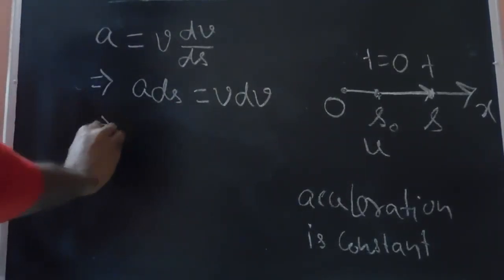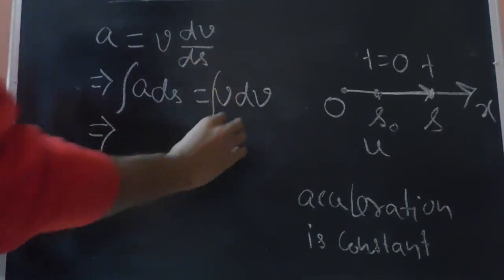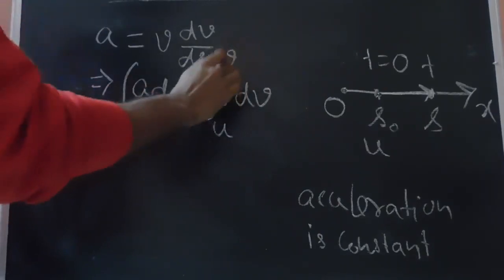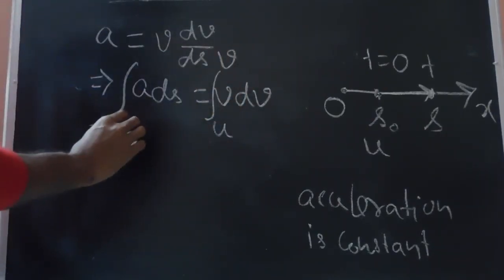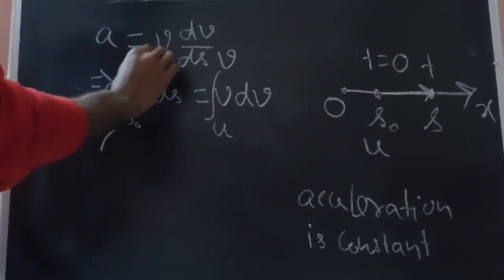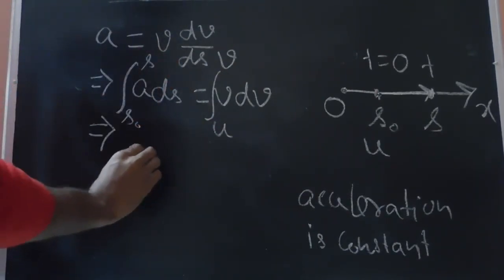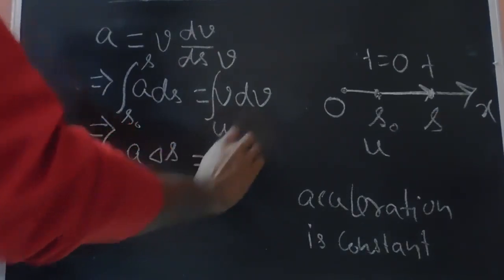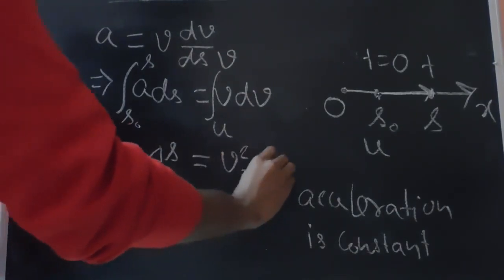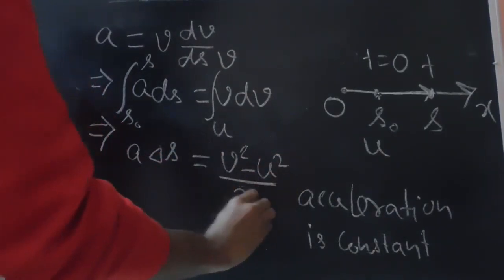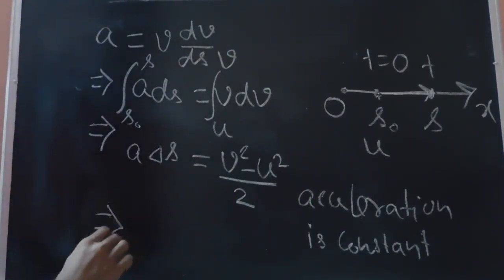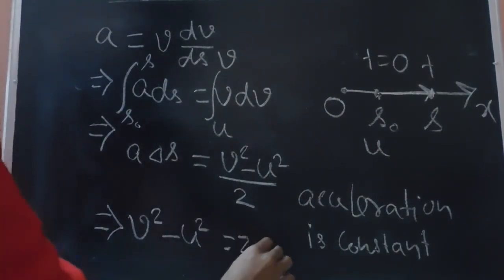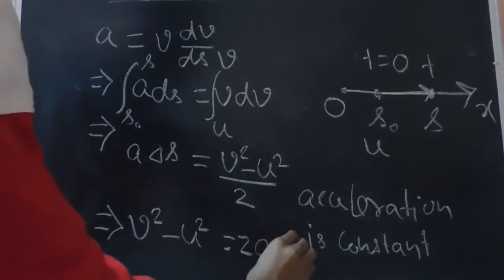Now if we integrate, the particle has initially started from an initial velocity of u and has attained a final velocity v. Here the particle has started from s naught, and finally it has reached s. So this we can write as a delta s, and the integral of v dv is v square minus u square by 2. So this equation can be written as v square minus u square equals twice a delta s.